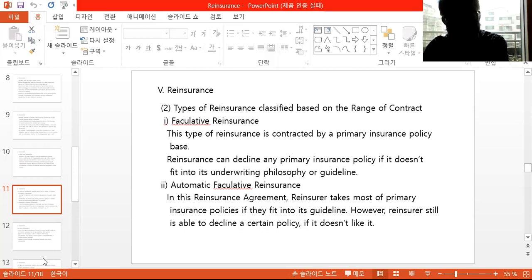The second is automatic facultative reinsurance. In this reinsurance agreement, the reinsurer takes most of the primary insurance policies if they fit into its guidelines. However, the reinsurer is still able to decline a certain policy if it doesn't like it or it doesn't fit into their guidelines, and if there are any unique cases that the underwriter doesn't want to reinsure.